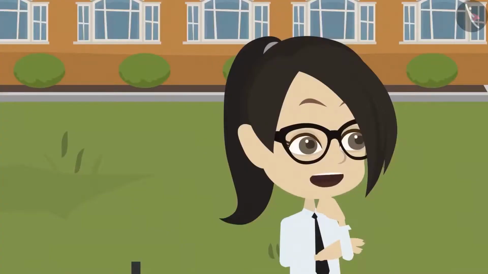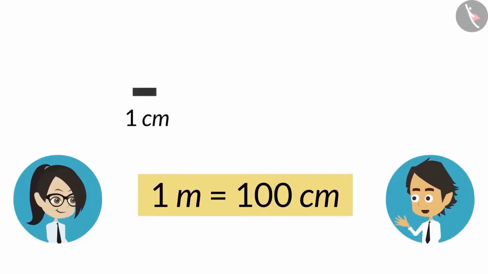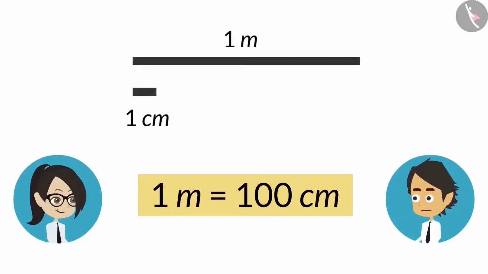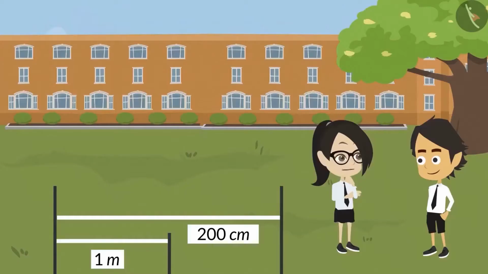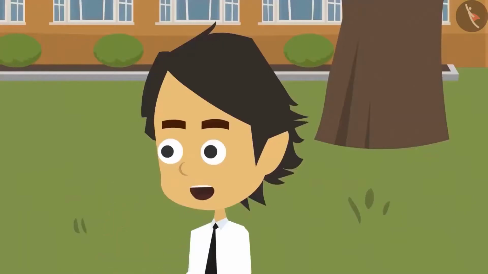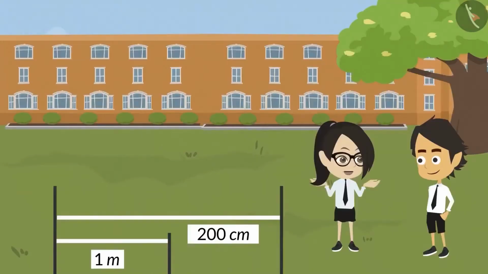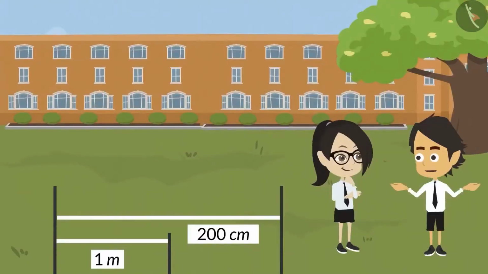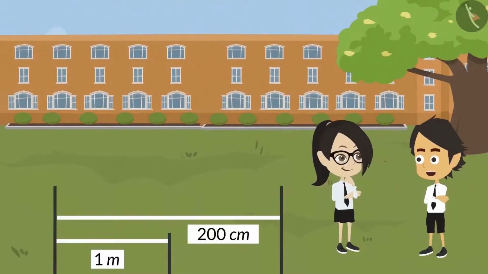I am confused. Now you explain. Centimeter is smaller than meter. Actually, centimeter and meter are units of measurement for measuring length. And objects can be measured both in meters and centimeters. Oh, this means the length which can be written in meters, the same can be written in centimeters too. Yes, now you have understood. This means there will always be confusion in this. Won't be. Just remember one thing.